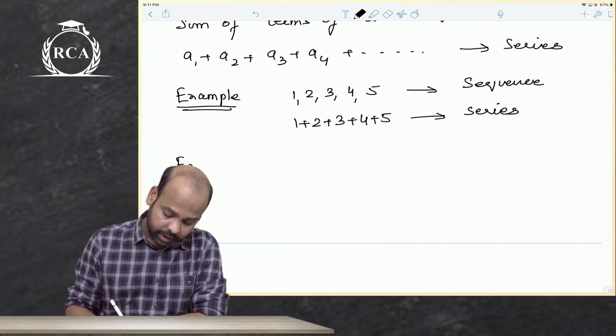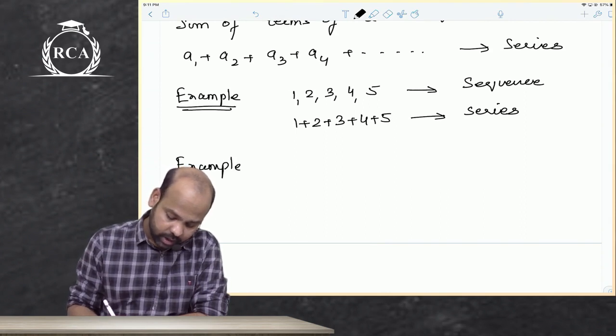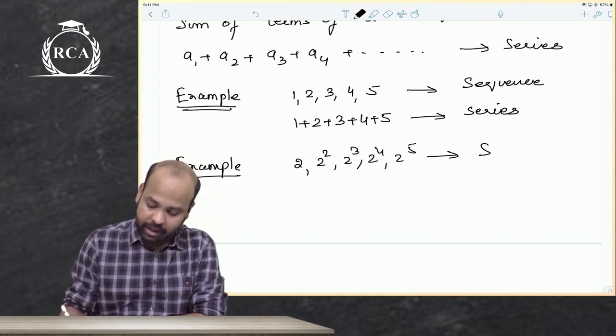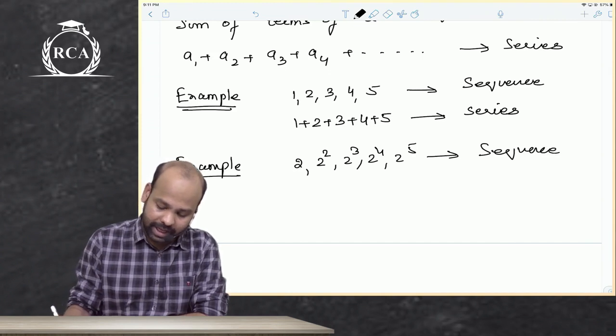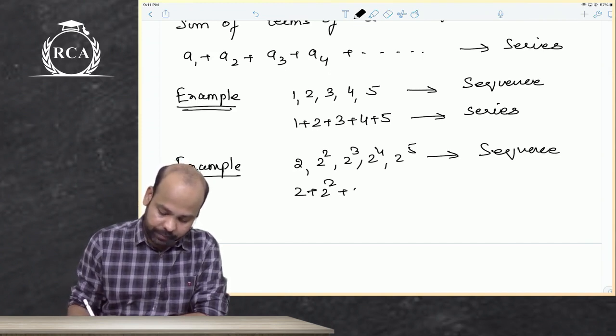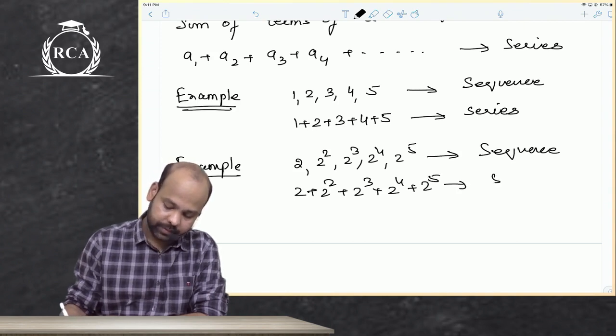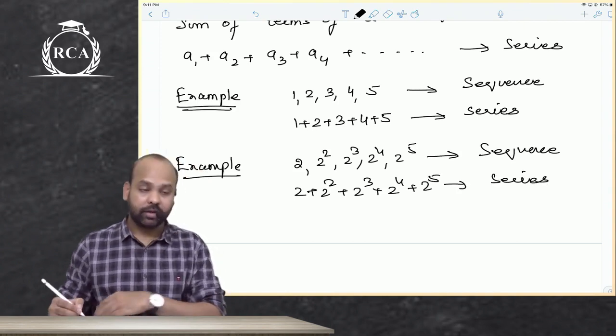If you want another example, guys, what if I write 2 square, 2 cube, 2 power 4, 2 power 5. If I simply write them, beta, it would be a sequence. If I add them, it would become a series. Yes or no? Yes, sir.